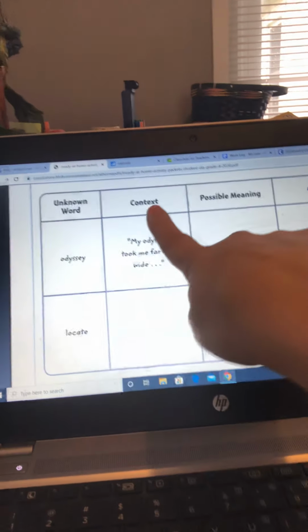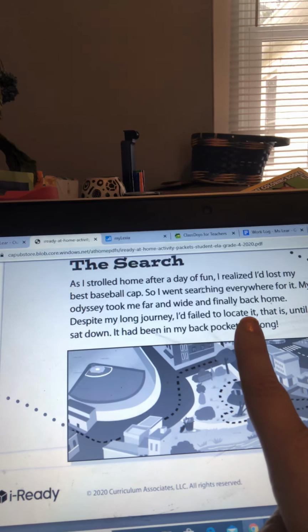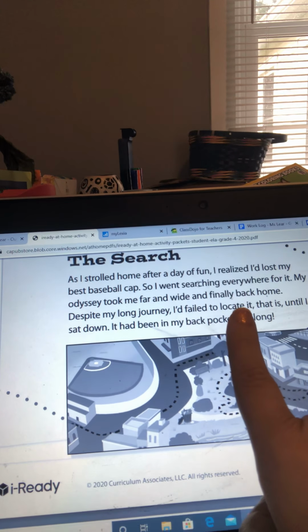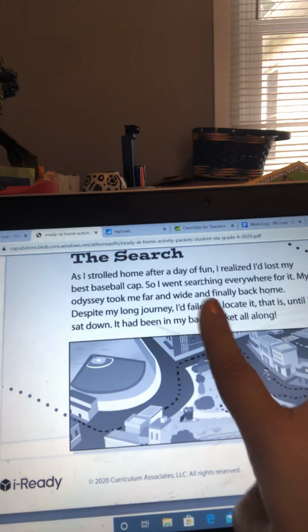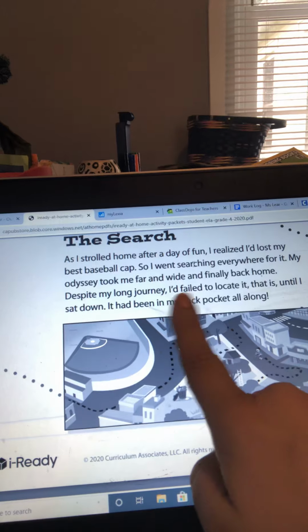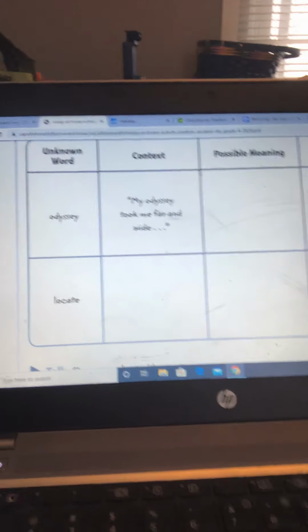Locate. So, what's the first part? Context. What do we put under context? What word do you see in context? So we have to look in the text and see what it says. All right. Despite my long journey, I failed to locate it. So he's looking for his baseball cap, and then he failed to locate it. So he failed to what? What could we put there? Well, you know what? Let's just put that as the context, okay? I failed to locate it. Don't go too fast. I failed to locate it. Put that here. Pause it. Put that. Okay.